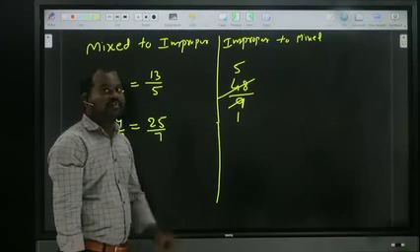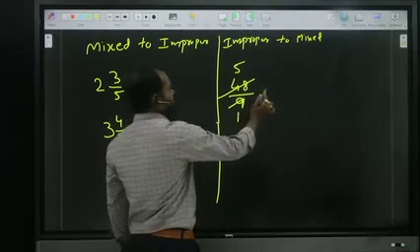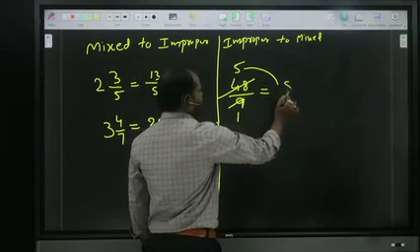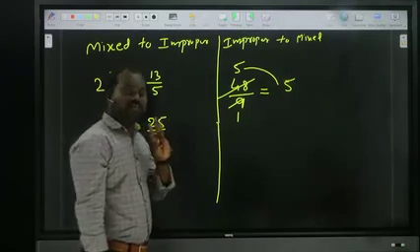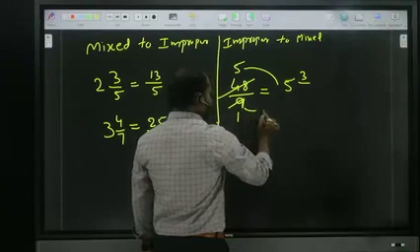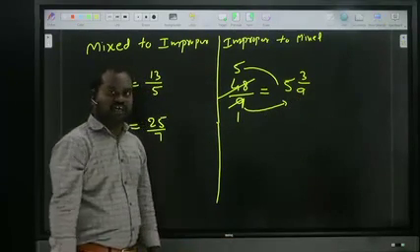How much balance? 3 balance. Okay now, first of all we should write this 5. Next, how much balance? 3. That we should write as 3 by the denominator as it is. So what is the answer? 5 3 by 9. 5 3 by 9.